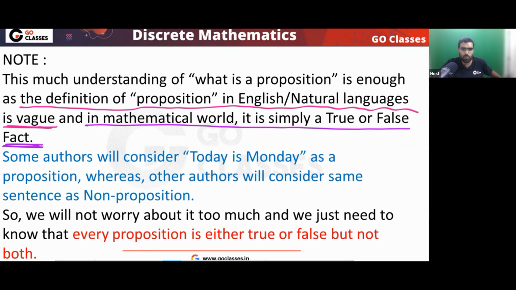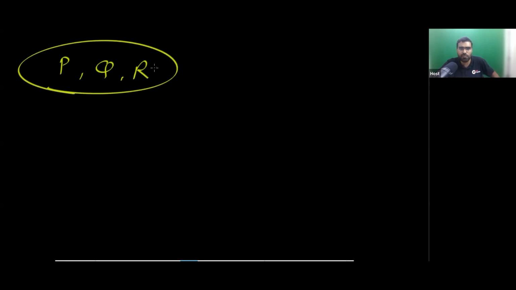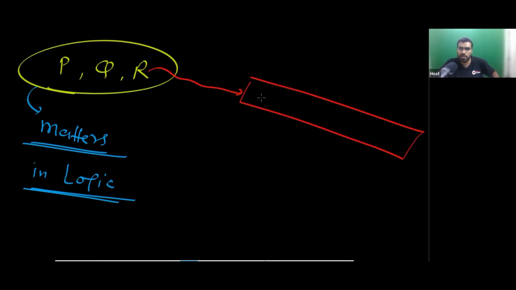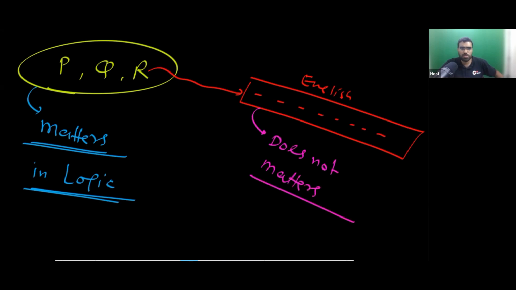When you are dealing with propositions, you will deal only with these things, like variables P, Q, R. You will not care what this R is representing. This is what matters in logic. In propositional logic, this is what matters. We don't care what they are representing. The English sentence that they are representing, we don't care. This English sentence does not matter to us.